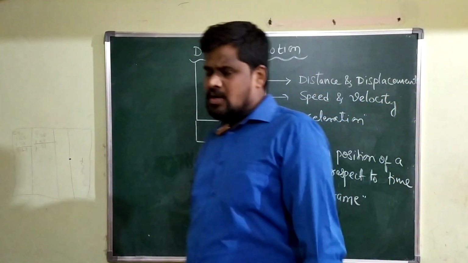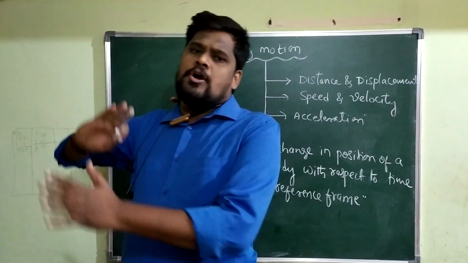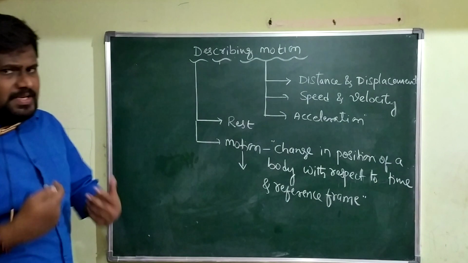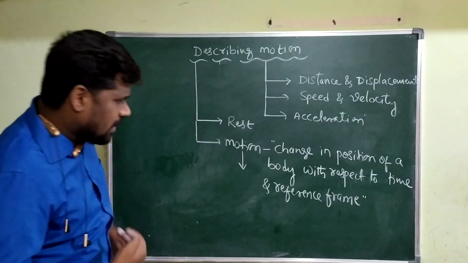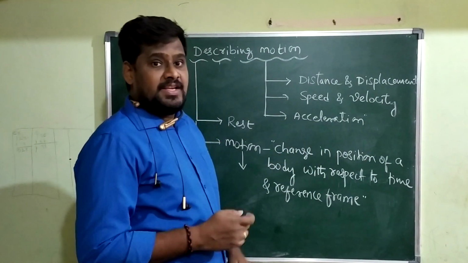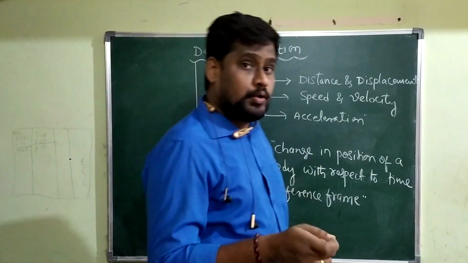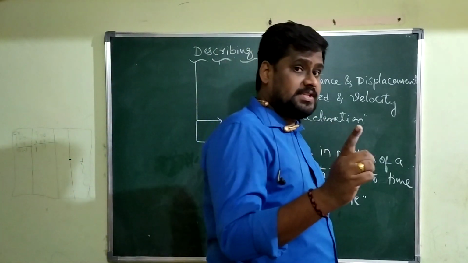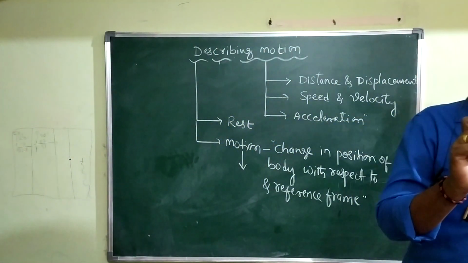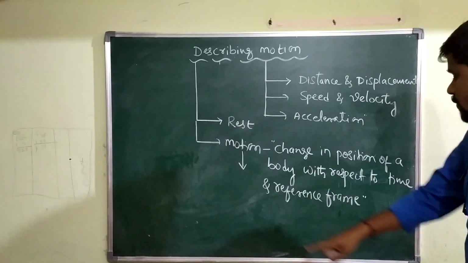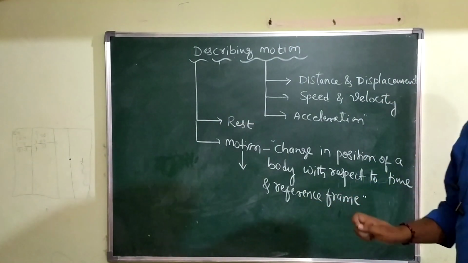See, for example, the bus is moving on a road. If the bus is moving on a road, what can I explain here? The position of the bus changes with respect to time, with respect to the road. The road I am taking, that road we will call a reference frame.